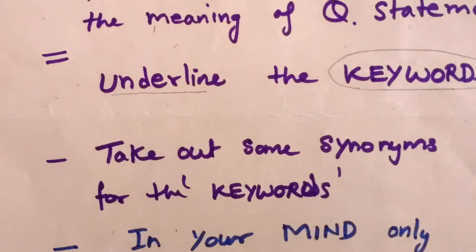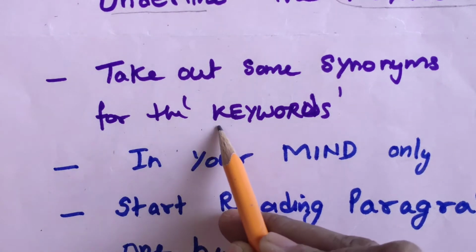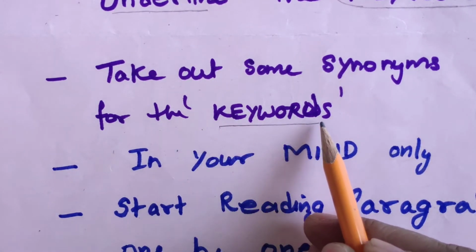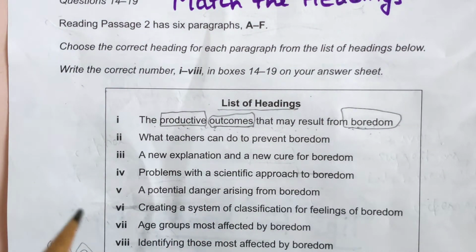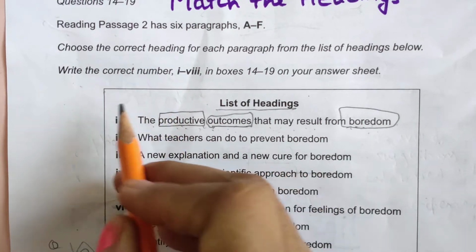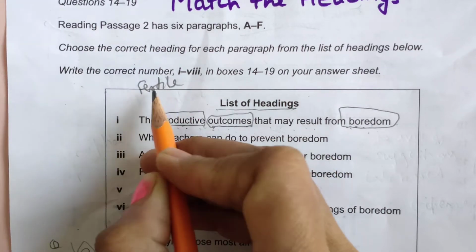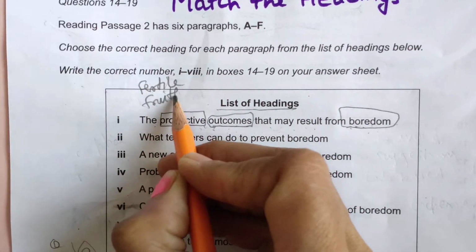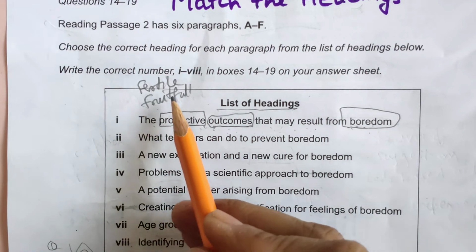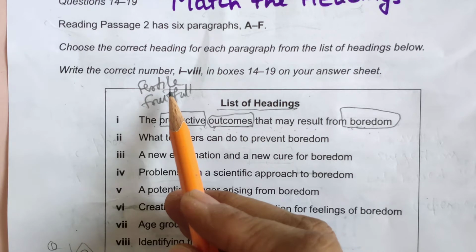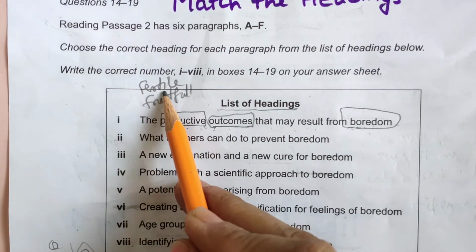Next rule is take out some synonyms for the keywords. The keywords which we have underlined or circled, try to take out some synonyms of these. Like for productive, we can get fertile, fruitful. These kinds of synonyms you can always revise in your mind, but you don't need to write on the question paper.